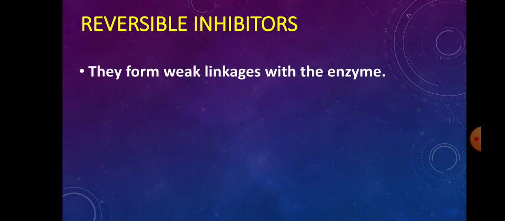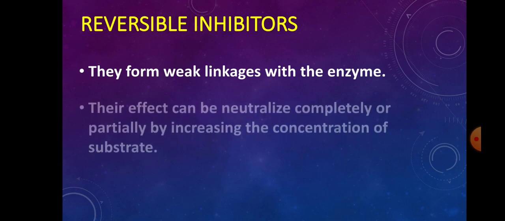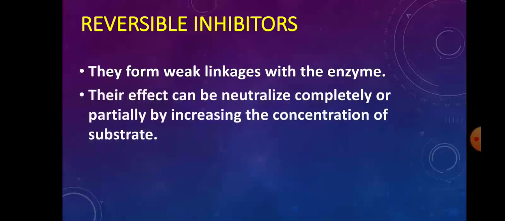In a reversible inhibitor, there is a weak linkage with the enzyme. In an irreversible inhibitor, there is a covalent bond, which is a stronger linkage with the active site of the enzyme. But in the case of a reversible inhibitor, there is a weak linkage with the active site of the enzyme. In reversible inhibitors, the effect of the inhibitor can be neutralized by increasing the amount of the substrate. When we increase the amount of the substrate, the effect of the reversible inhibitors is neutralized.